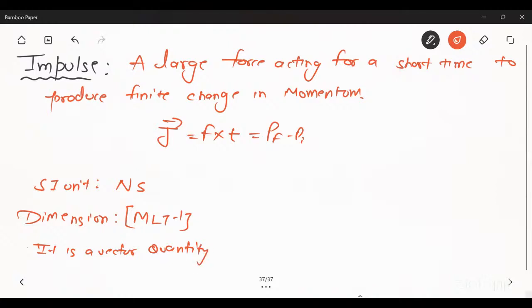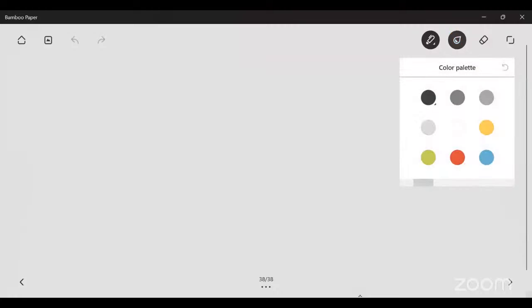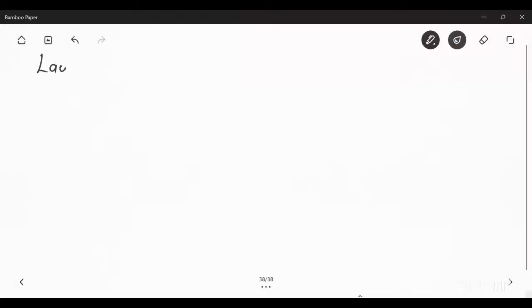Now the next part will be the law of conservation of momentum. Firstly, we have to state it, then we have to give the example.